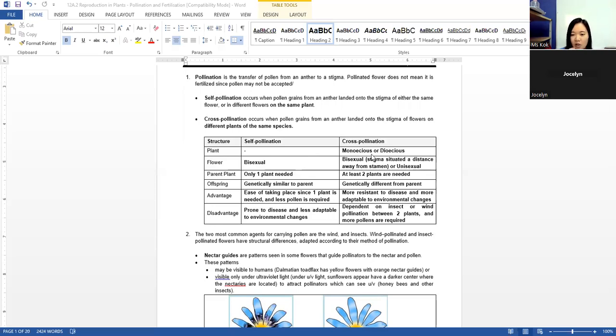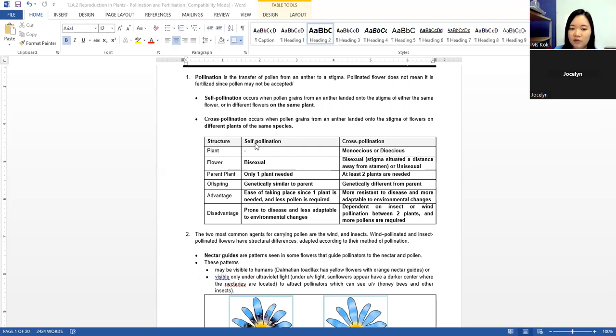So if you recall, actually this one is not very distinct. We can ignore this one. Self-pollination, the flower is bisexual. Okay, cross-pollination, the flower could be bisexual also, the stigma situated at a distance away from the stamen, or it could be unisexual. Okay, bisexual here means the flower has two parts, male parts and also female parts.